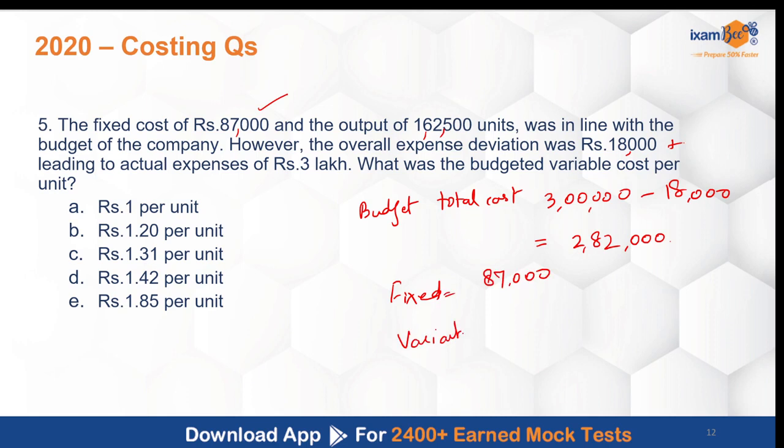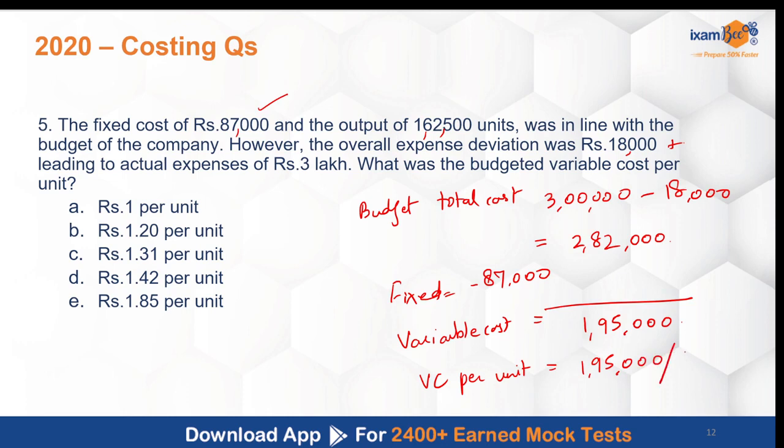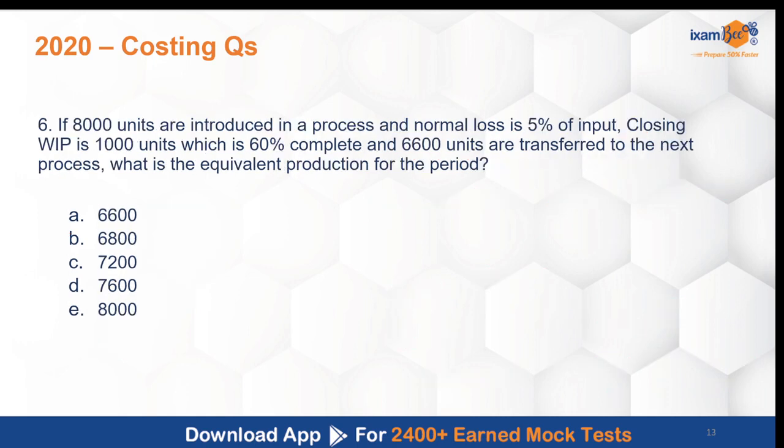Therefore my variable cost is 2,82,000 minus 87,000, which is 1,95,000, right? Now I have to find this variable cost per unit. Now how many units have I made? 1,62,500. So I will divide 1,95,000 by 1,62,500 units, which will give me 1.2 per unit variable cost. So your correct answer is B over here. I hope you're understanding how we have proceeded with the calculation. Next question.